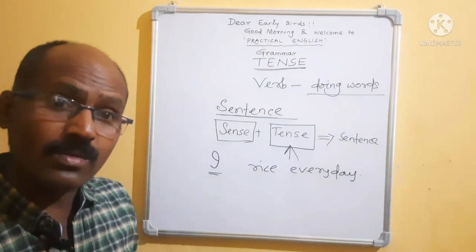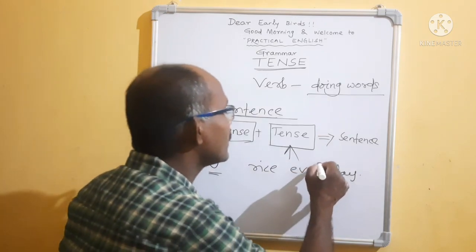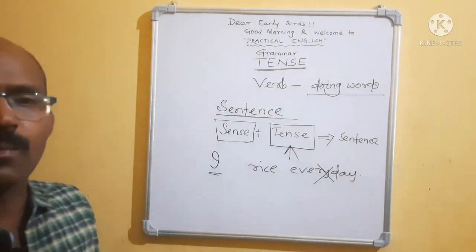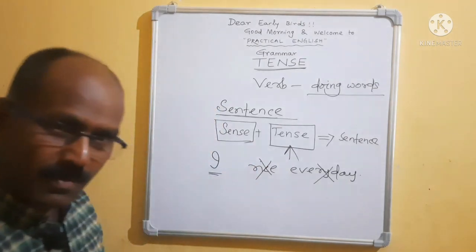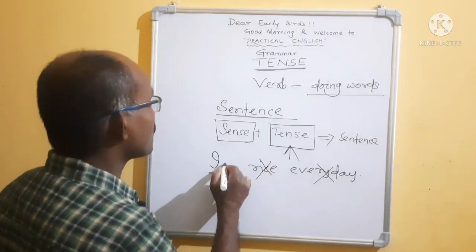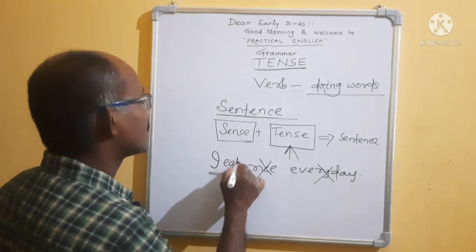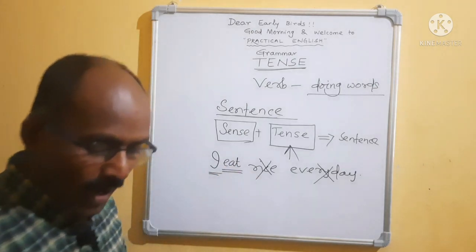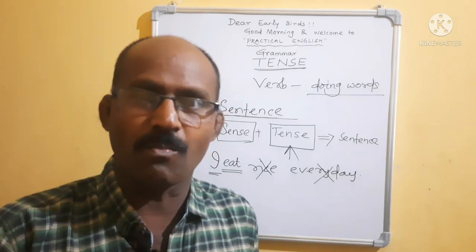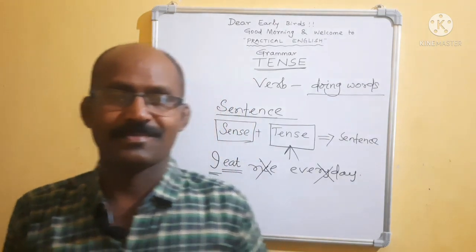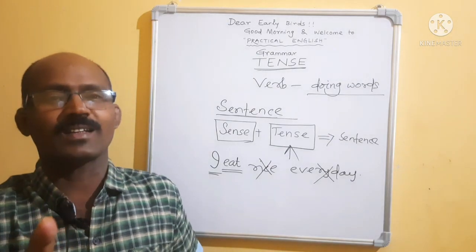No. So, if we erase the every day, then we are getting the complete meaning. If we are erasing rice, we are also getting meaning. But what is required? Due to the verb. That means I eat. That means in one word I can say that every verb is a sentence. Every verb is a sentence.